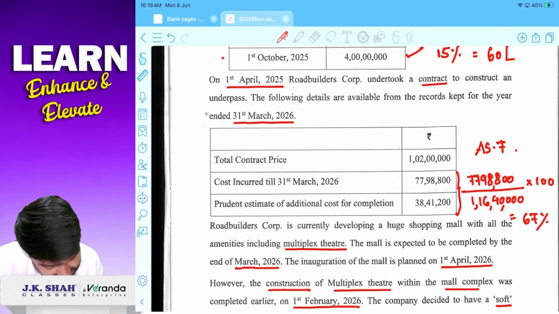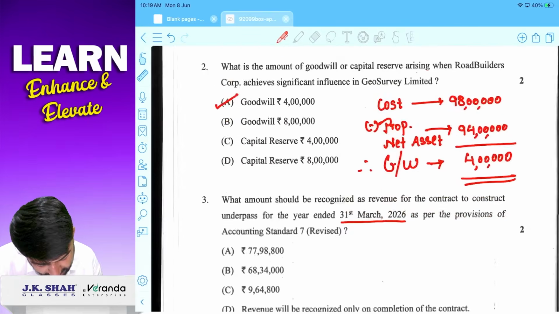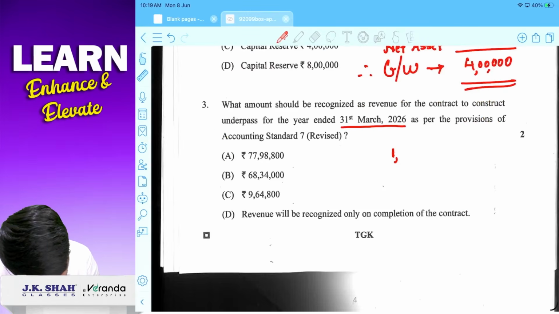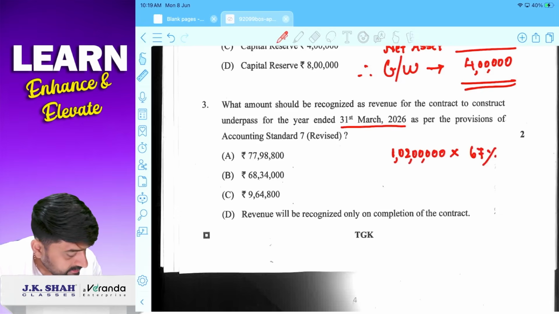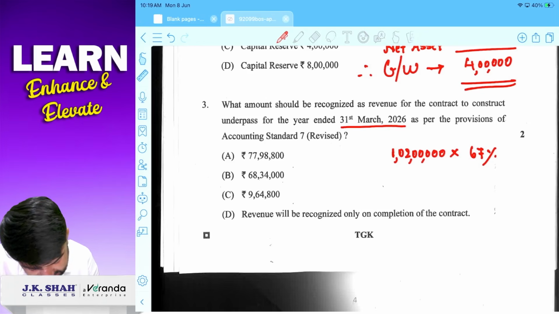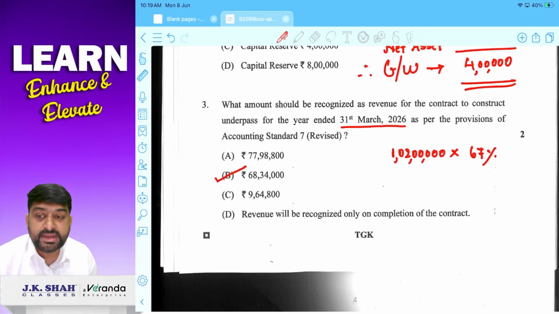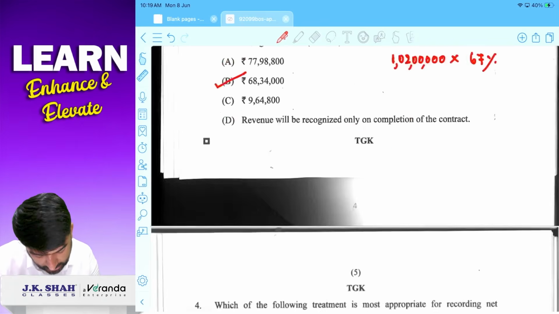Correct? So 67% revenue will be recognized. So revenue कितना, total contract price कितना है, 1 crore 2 lakhs into 67%, 6834. Did you understand this? Come on, समझाइए. Okay, ठीक है.